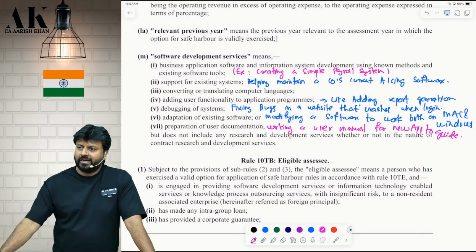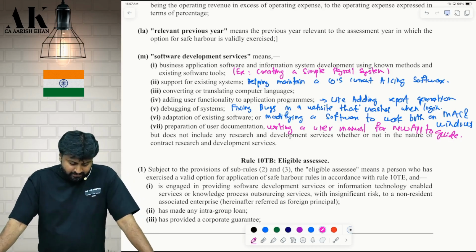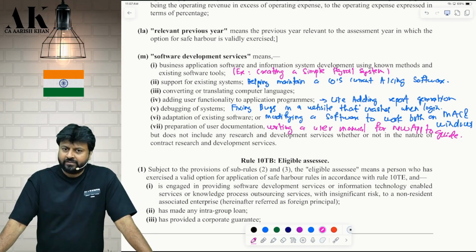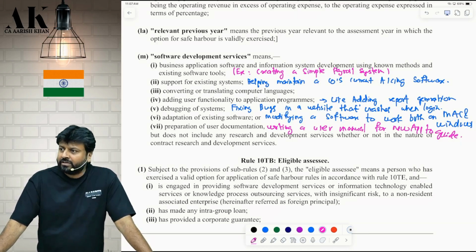Still, we will do analysis of each and every definition to the extent you all can handle it. So, I've done some exercise. I've written some simplified meanings of each and every term over here. Software development service means business application software, I'm making what? An information system development using known methods and existing software tool. Example, creating a simple payroll system for your company. You have told me that make what? A payroll system. I am providing you services with respect to making of payroll system.